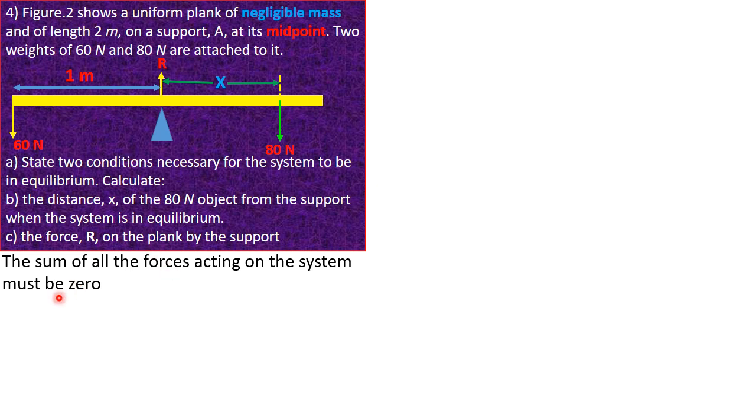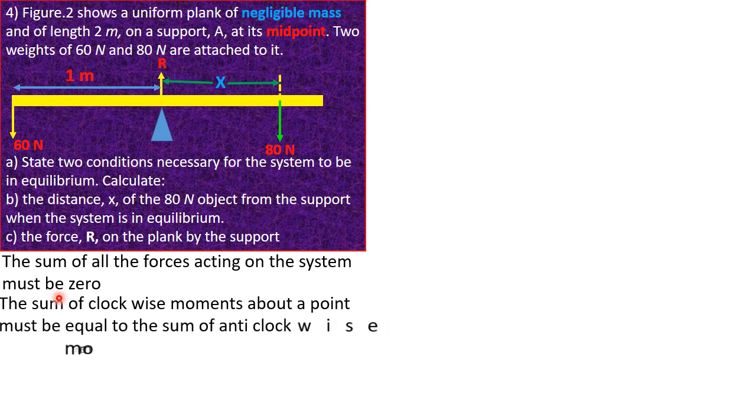Then friends, the second simply talks about moments: the sum of clockwise moments about a given point must be equal to the sum of anticlockwise moments about that same point. Great. So guys, I say this particularly to my students in class. I always tell them that if they just tell me that the sum of moments acting on the system has to be equal to the sum of clockwise moments acting on the system, I won't smile with them. I won't be happy, because moment is not taken on a system, it is taken at a particular point on a system.